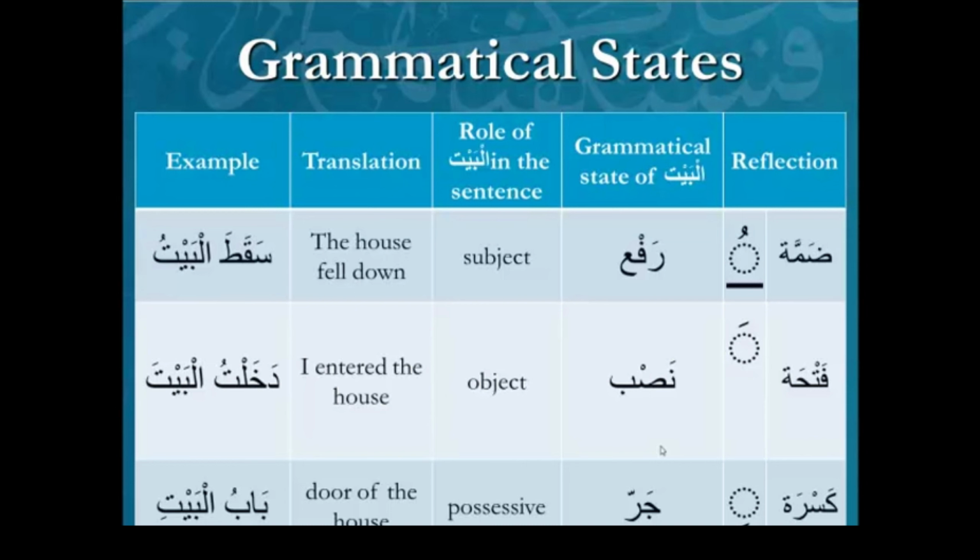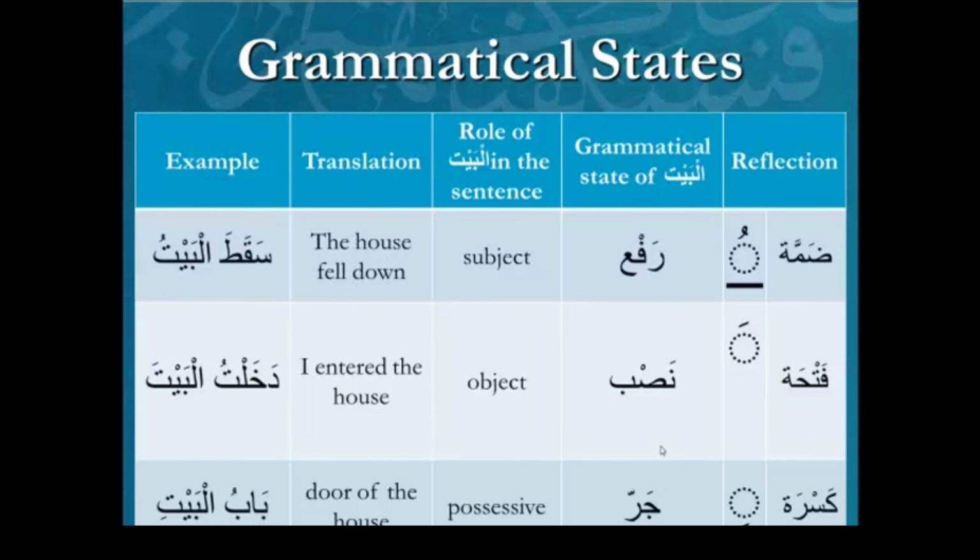Why do I say that? I say that because if you restrict rafa, nasab, and jar to subject, object, possessive, then essentially what you're claiming is that the ism could be used in three total ways. The ism could only be used in three ways. One of them is called rafa, the other one's called nasab, the third one's called jar: subject, object, possessive. But that can't be true. Let me tell you why.